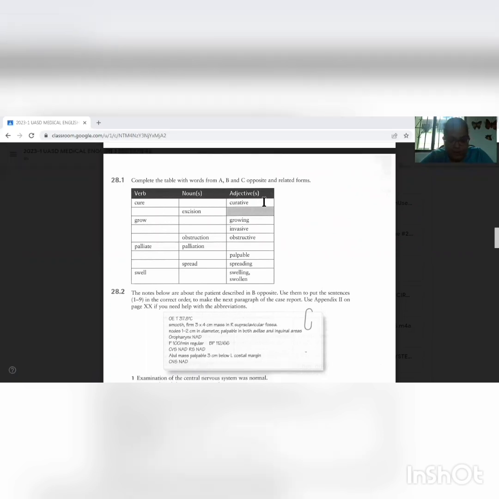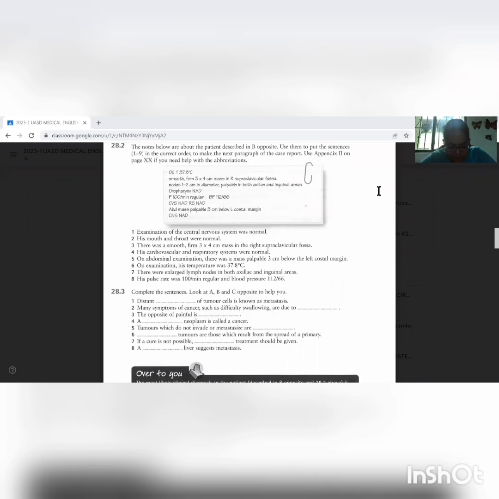28.2. The notes below are about the patient described opposite. Use them to put these sentences 1 to 9 in the correct order to make the next paragraph of the case report. Use Appendix 2 on page 20 if you need help with abbreviations. On examination, his temperature was 37.8 degrees Celsius. There was a smooth, firm 3 by 4 centimeter mass in the right supraclavicular fossa. There were enlarged lymph nodes in both axillae and in inguinal areas.